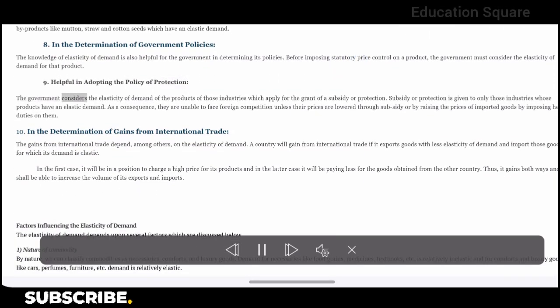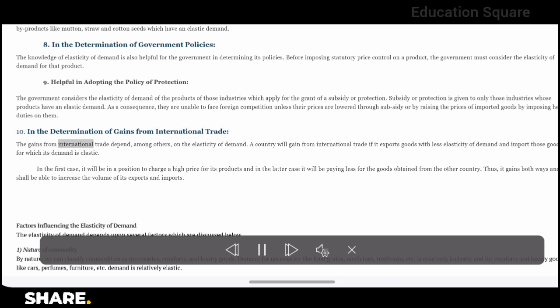The government considers the elasticity of demand of the products of those industries which apply for the grant of a subsidy or protection. Subsidy or protection is given to only those industries whose products have an elastic demand. As a consequence, they are unable to face foreign competition unless their prices are lowered through subsidy or by raising the prices of imported goods by imposing heavy duties on them.